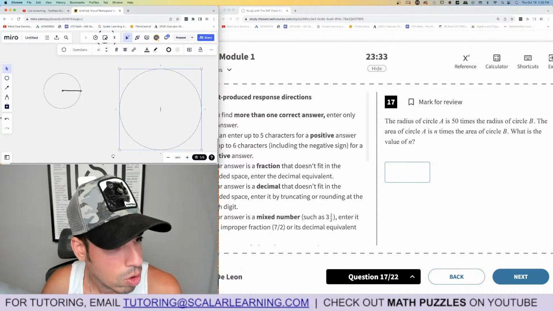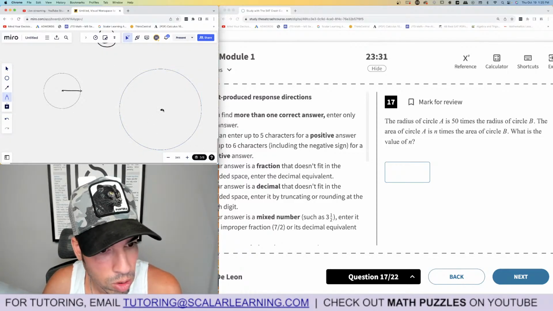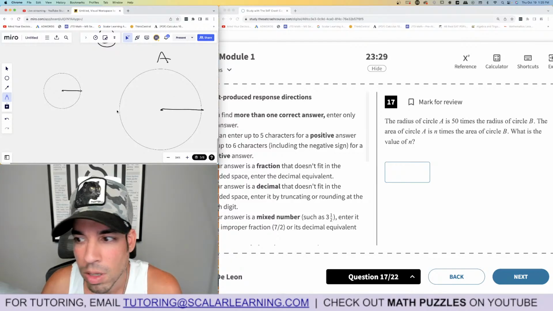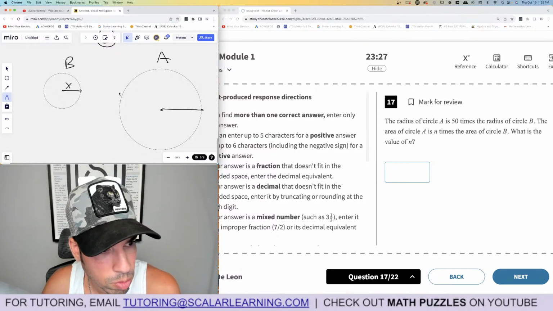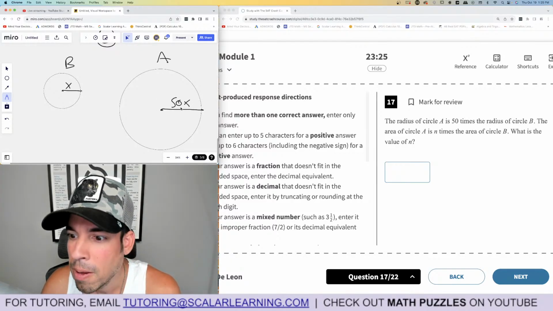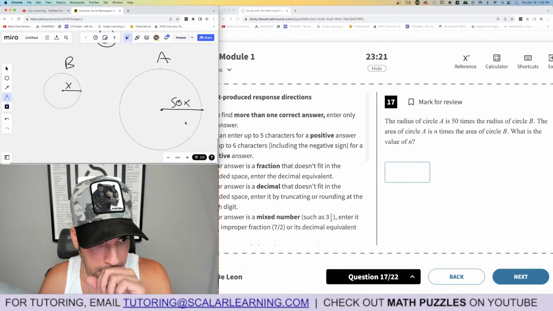Okay. So the radius of circle A, which is the big one, is 50 times the radius of circle B. So we can say x and 50x. The area of circle A is n times the area of circle B. Okay.